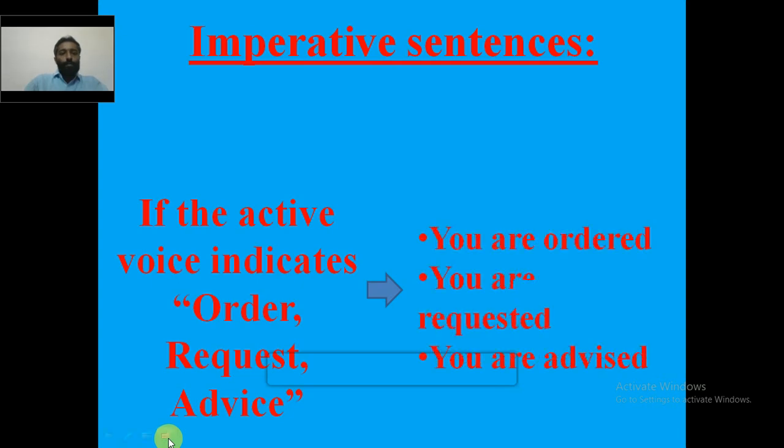So what is rule number 1? If the active voice indicates three things: order, request or advice. Once again, if the active voice indicates order, request or advice, what happens? When you convert into passive voice, these three will be converted to you are ordered, you are requested, you are advised. So order will be changed into you are ordered, request will be changed into you are requested, advice will be changed into you are advised.